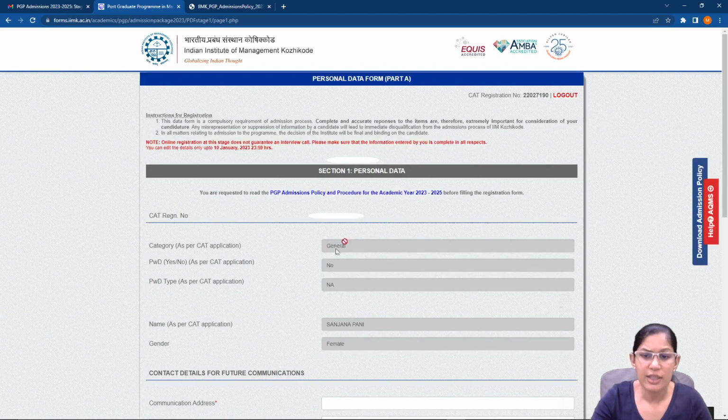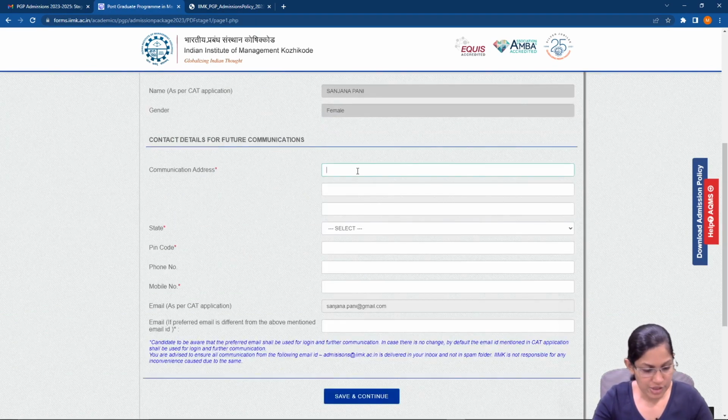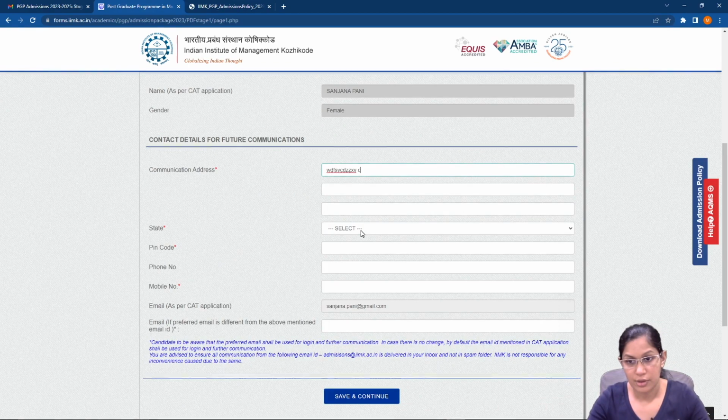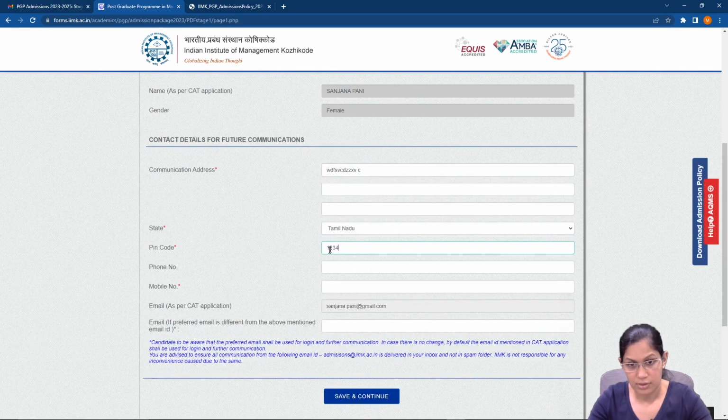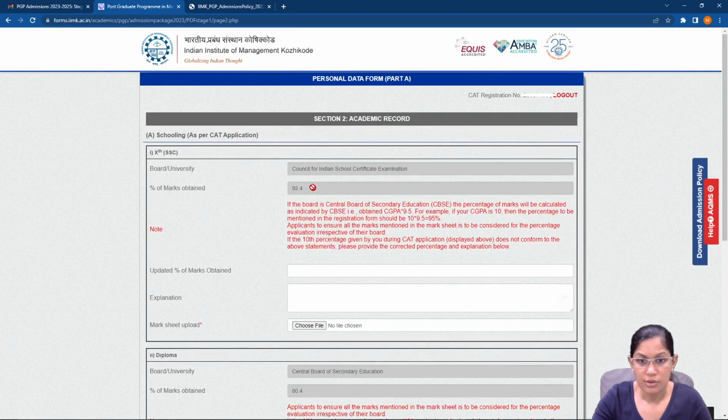So once you fill it, you'll see that a lot of the information which you've already filled in the CAT form will pop up. So you don't need to type it out again. So you go for your communication address. And then you continue. Now again, you can just verify your marks. You can't actually change them. This is essentially based on what you've already filled in the CAT form.